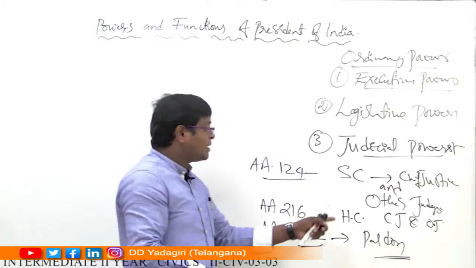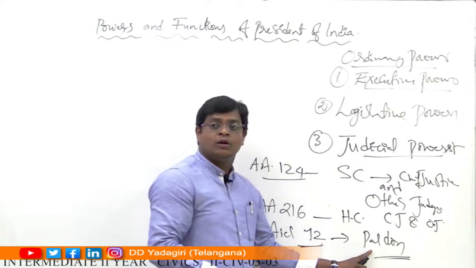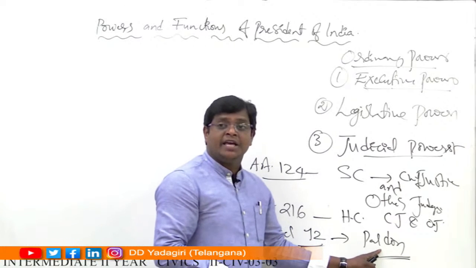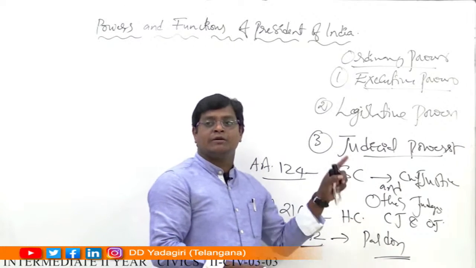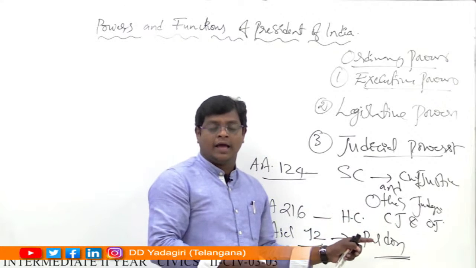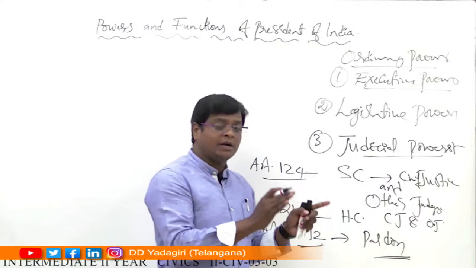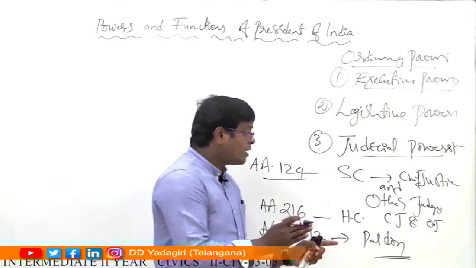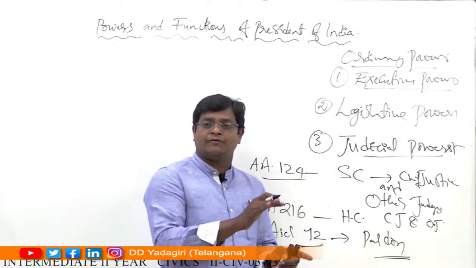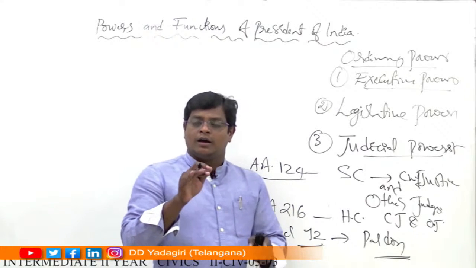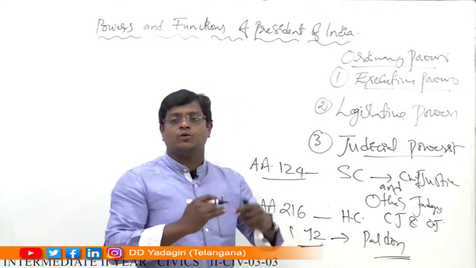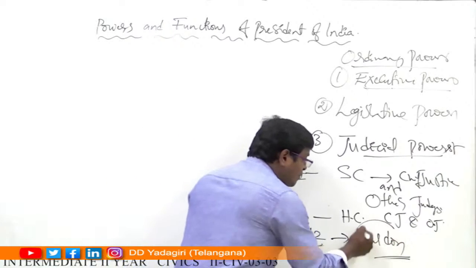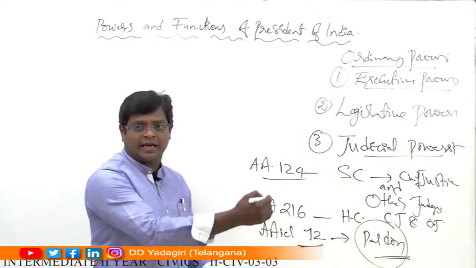That means elimination of the punishment given by the Supreme Court and High Court, and changing the punishment from one punishment to another. And also he has the power to reduce the punishment, from a higher punishment to a lower punishment. Understand? These come under pardon, reprieve, remission and so on.